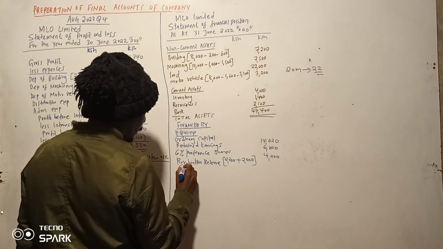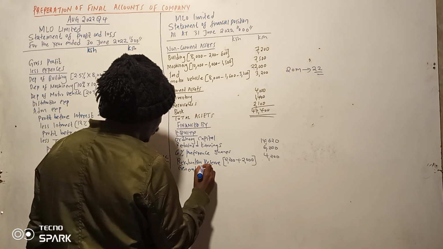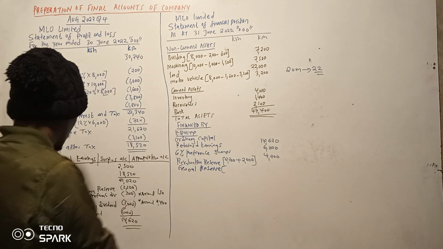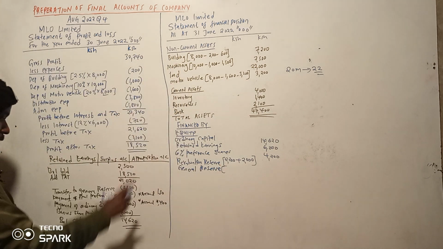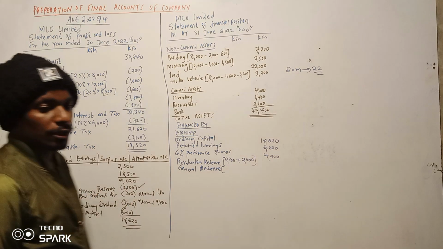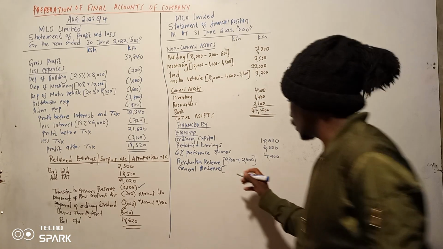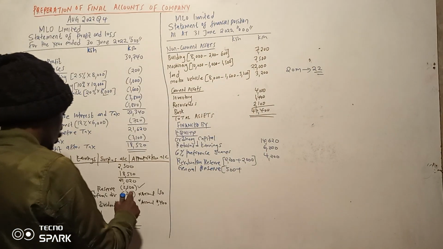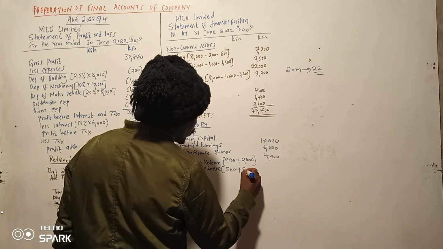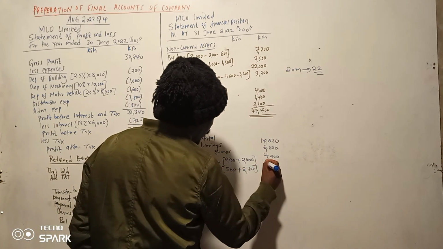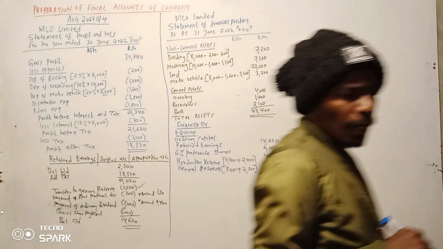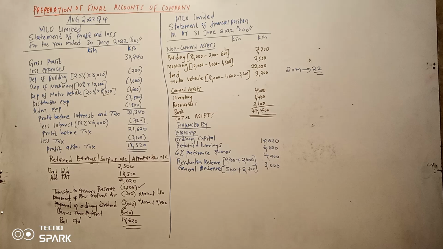General reserve. Now general reserve also we have this transfer from retained earnings to the general reserve of 2,500. But let us see the balance first. So general reserve, the balance was 500. But they transfer this amount, 2,500. So inakuwa ni 3 million.